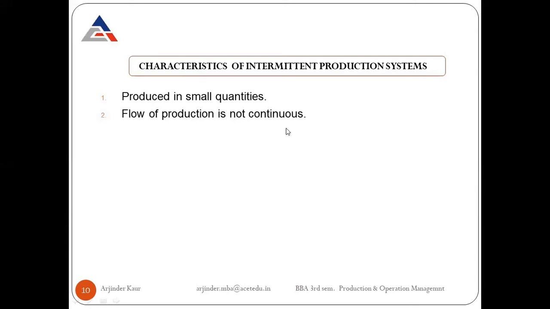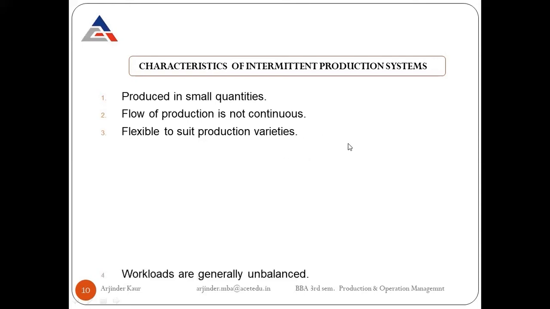Flow of production is not continuous, as I told you that the production system runs as per the orders received. Even if we keep on receiving continuous orders, the flow of production will not be continuous, because after completing one order, they need to restart again for fulfilling the next order. It is flexible to suit production varieties. I told you that intermittent production systems are suitable for producing a large variety of products because we can make changes anytime in the production system.